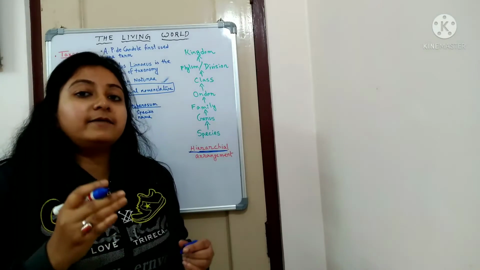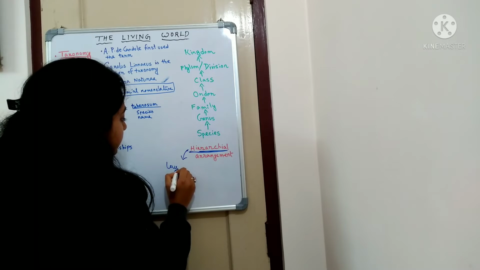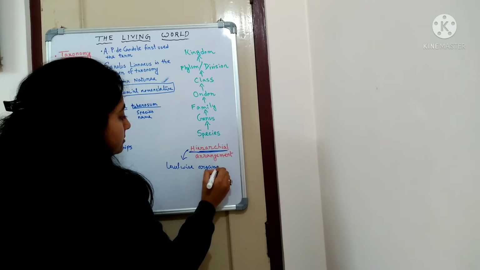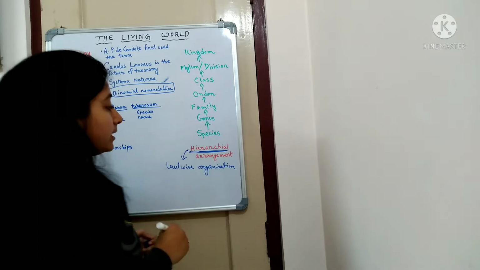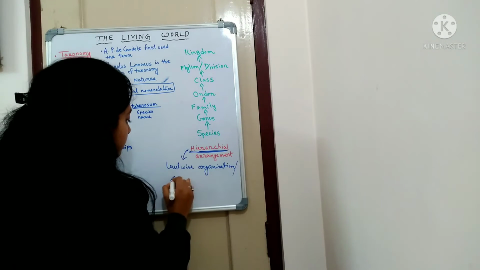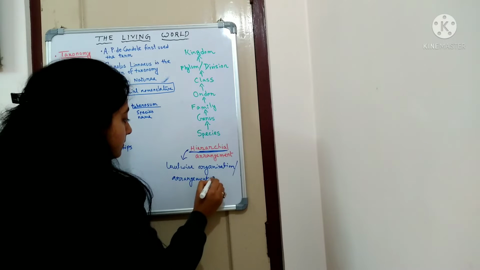This is nothing but level-wise organization or arrangement of individuals.